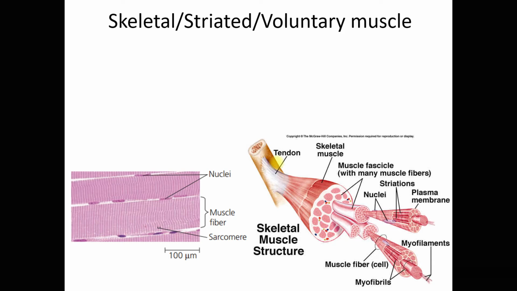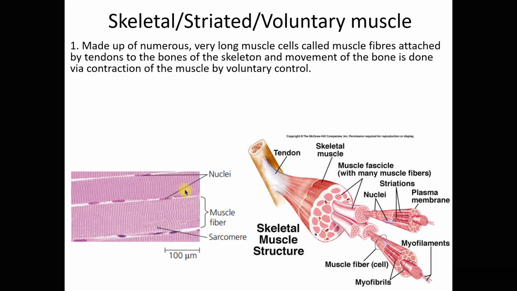Okay, now the skeletal muscle or striated muscle or voluntary muscle. Apparently the skeletal muscle, they are known with other names as well, right? Striated or voluntary muscle. Okay, can you see these transverse stripes? So the skeletal muscle is made up of numerous very long muscle cells. Can you see the muscle cell here? Okay, this is the muscle cell, long muscle cell, alright? That is called the muscle fiber.